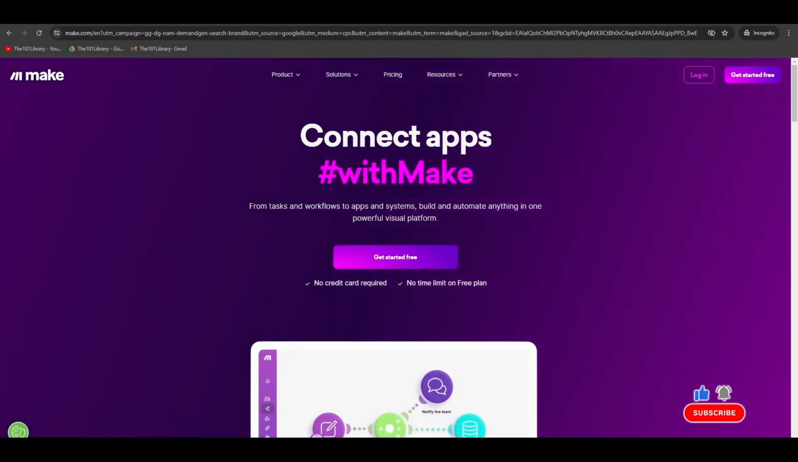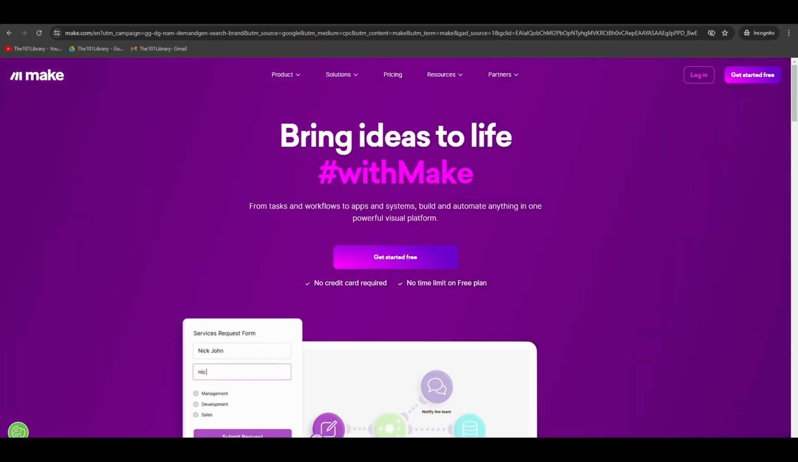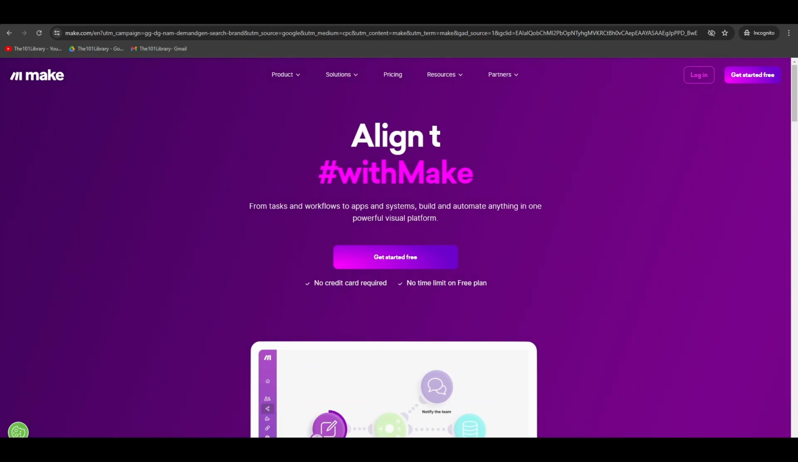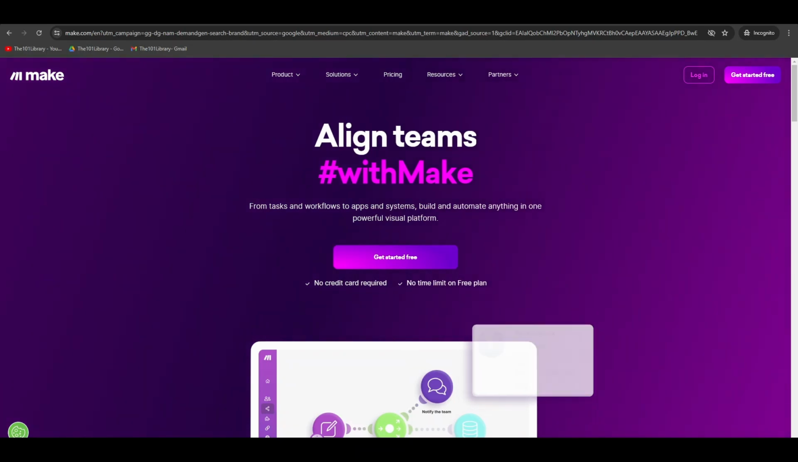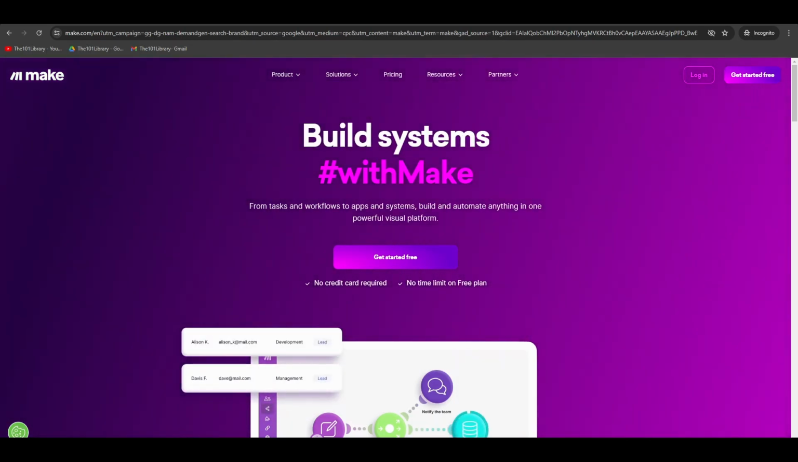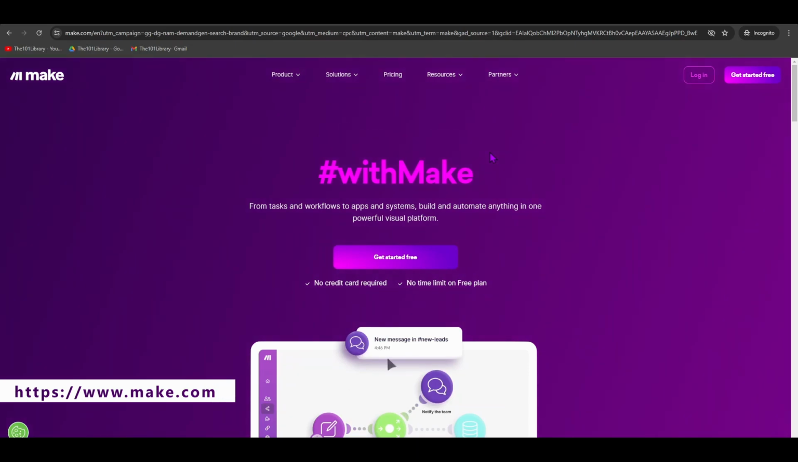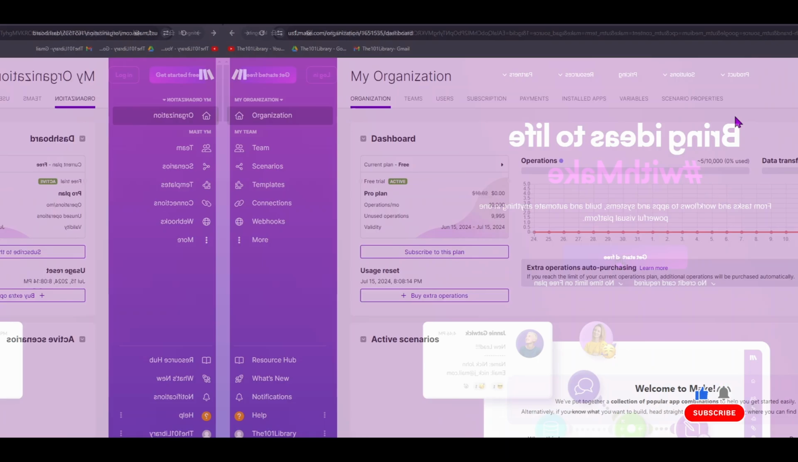Make, formerly known as Integromat, is a versatile platform that allows you to automate tasks by creating workflows called scenarios. These connect different apps and services. For example, you can sync data between Google Forms and Trello, or you can automate an email every time a form is submitted. To get started with Make, head to make.com and create a free account.